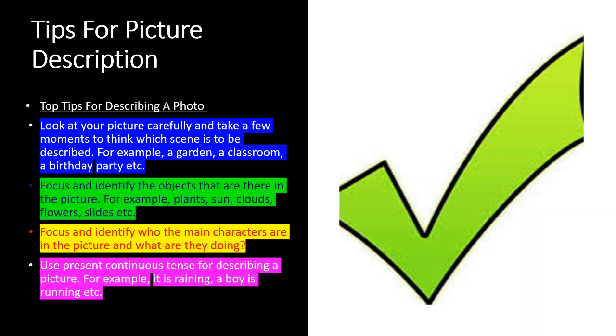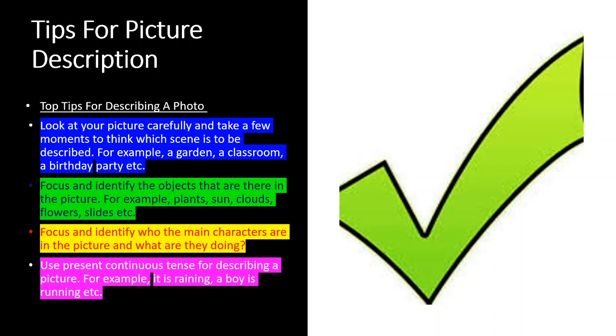Now let's focus on some tips for picture description. Top tips are: now first of all, whenever you are given a picture, you should look at that picture very carefully. Okay, take your time, take a few moments to think which scene is to be described. Now which scene are you going to write about the given picture?